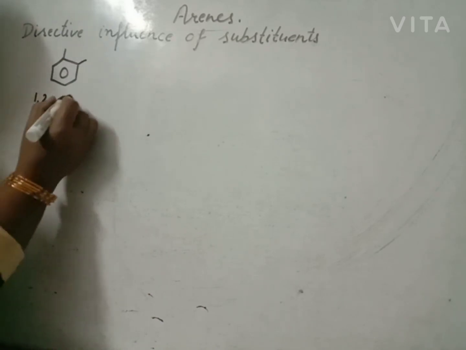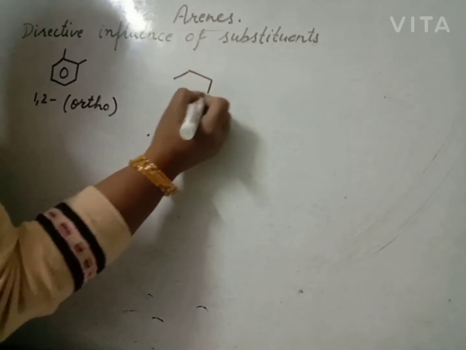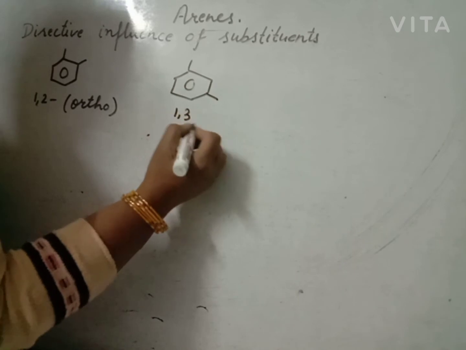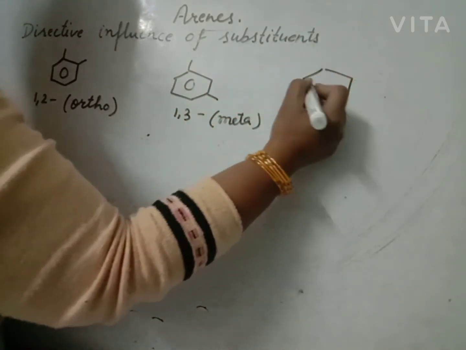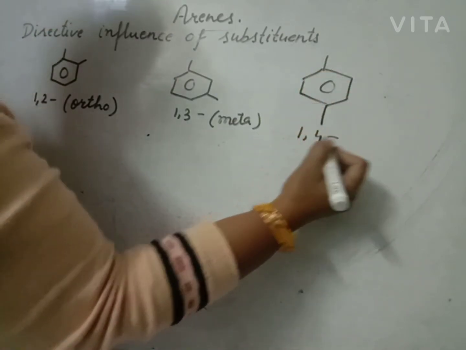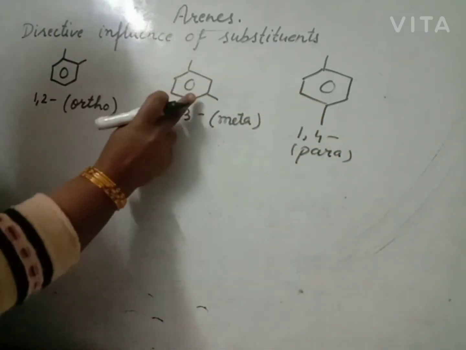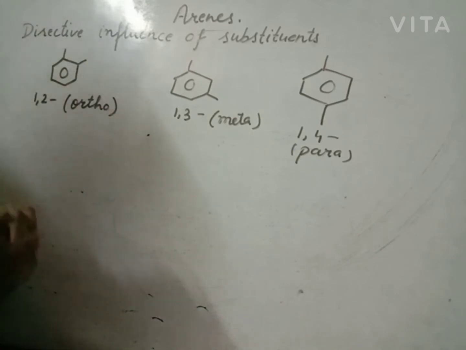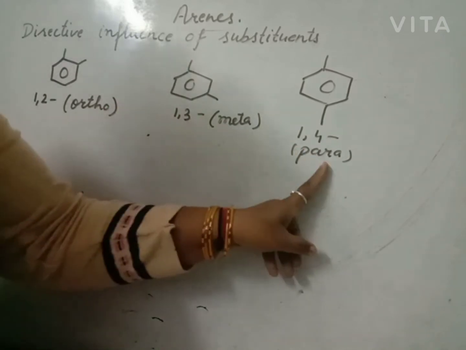The 1,2 position is known as ortho. The 1,3 position is known as meta, and the 1,4 position is known as para. If we use 1,5, it is meta. 1,6 is ortho. So disubstituted benzene has only 3 positions: ortho, meta and para.